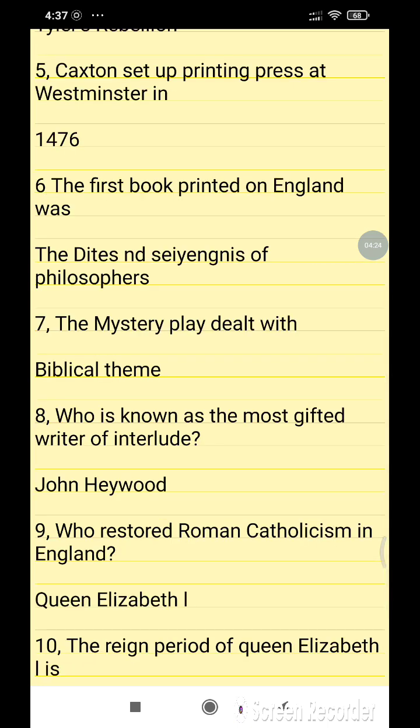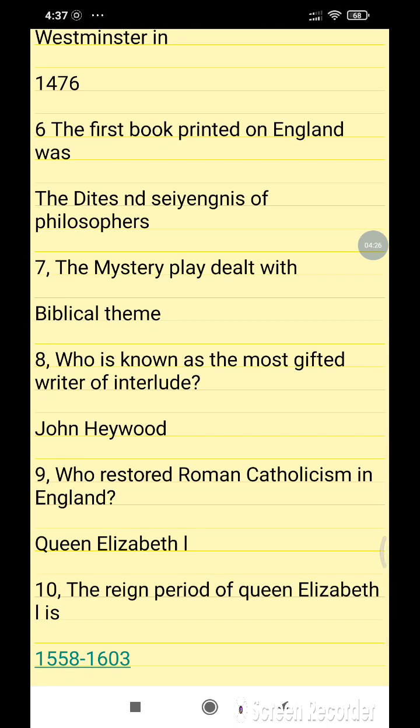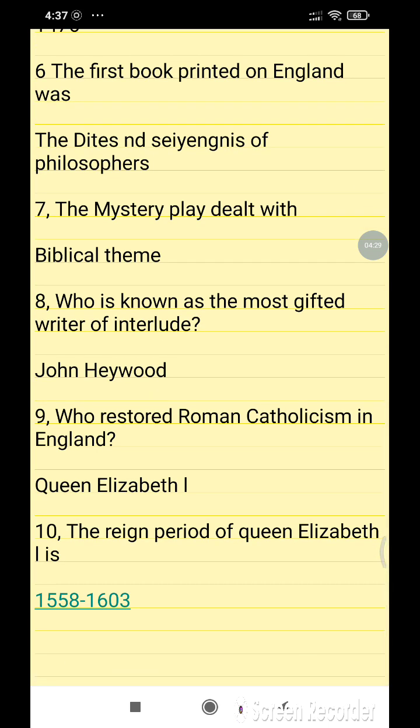The mystery play dealt with the biblical theme. Who is known as the most gifted writer of the Interlude? John Heywood. Who restored Roman Catholicism in England? Queen Mary. The reign period of Queen Elizabeth is